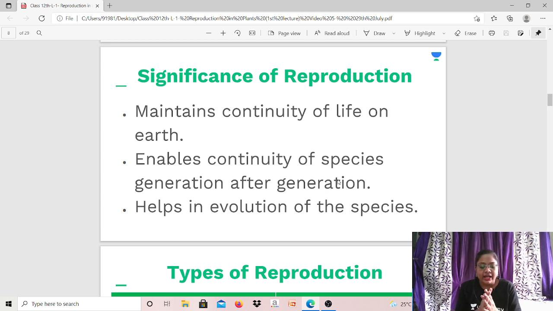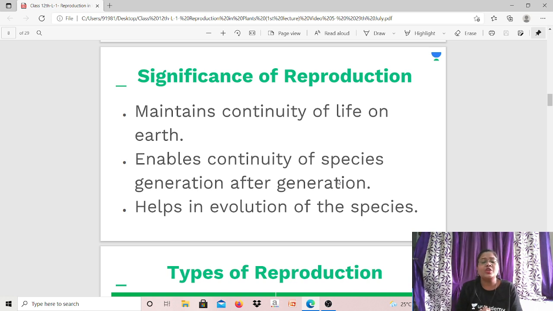See, reproduction, as we have seen, gives birth to young ones, and that too of its own kind. Correct? So, obviously, it maintains continuity of life on earth. All living organisms reproduce and give birth to young ones, which means they help in maintaining the continuity of life on earth. It enables the continuity of a species generation after generation, right?